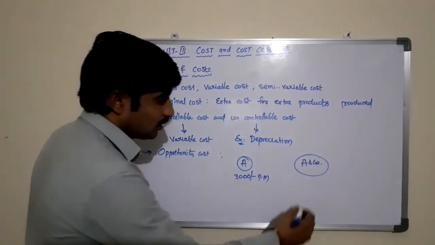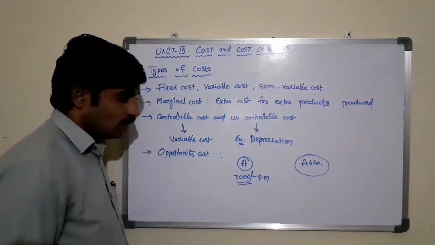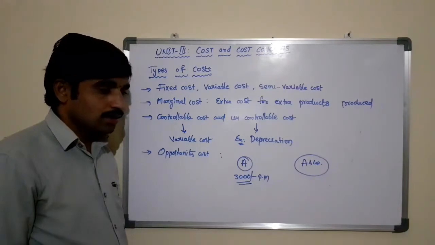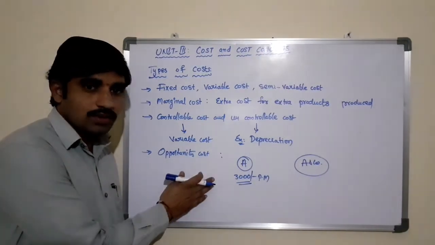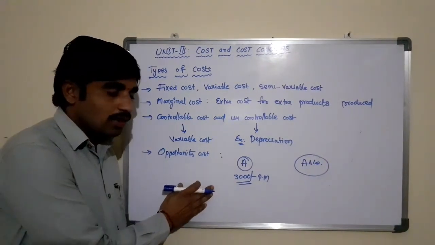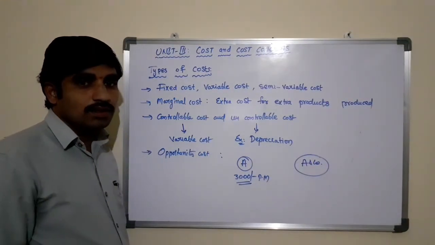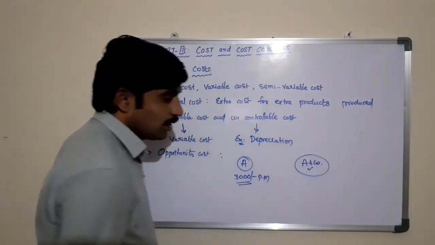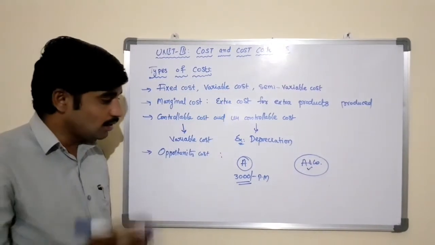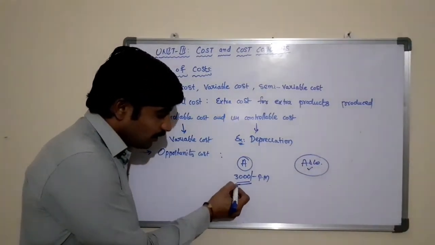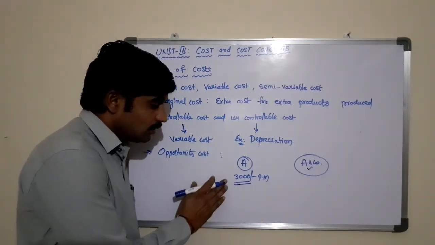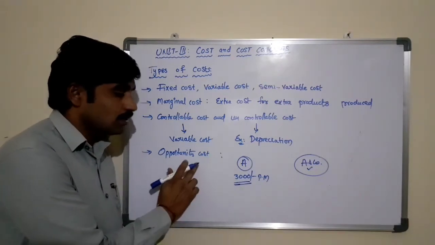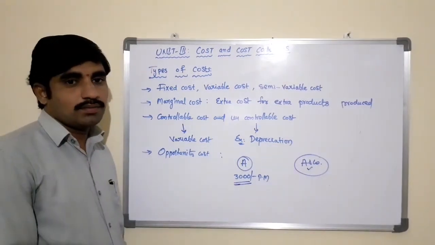A and company. Here he is drawing 3000 rupees in terms of salary per month at the time of doing his job. Now he is leaving the organization, he has submitted his resignation and started a company, A and company. So the remuneration or the salary he is losing from the organization, that is worth 3000 rupees, is the opportunity cost.